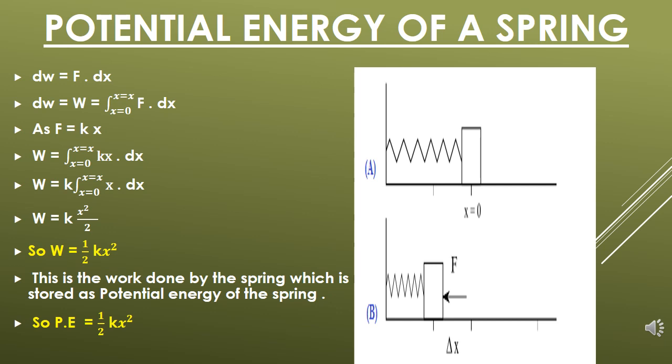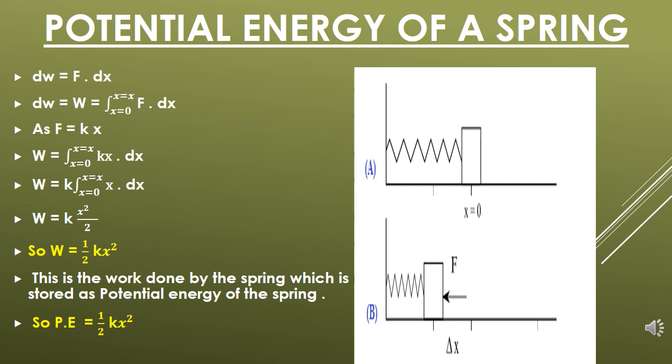So, work done is dW equals F dx. Then for total displacement x, we have to integrate it from x equals 0 to x equals x.